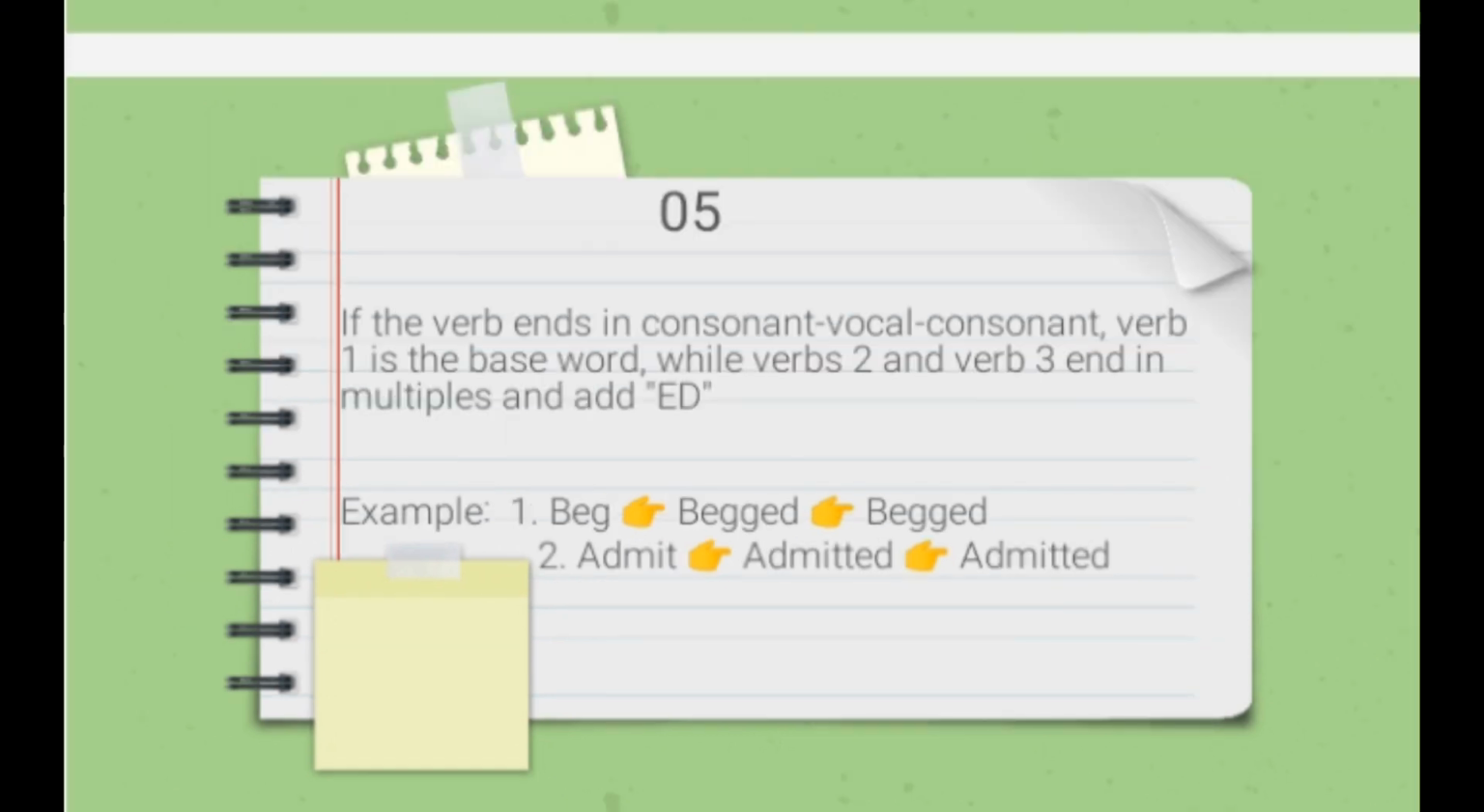Number 5. If the verb ends in consonant, vowel, consonant, so verb 1 is the base word, while verb 2 and verb 3 the last letter is doubled and add ed. Jadi, jika kata kerjanya berakhiran huruf konsonan, vokal, konsonan, maka huruf terakhir dari kata kerja tersebut digandakan baru ditambah dengan ed. For example, bake. Verb 1, bake. Verb 2 and verb 3 of bake is baked. And number 2, admit. Admit is verb 1, and verb 2 and verb 3 of admit is admitted.